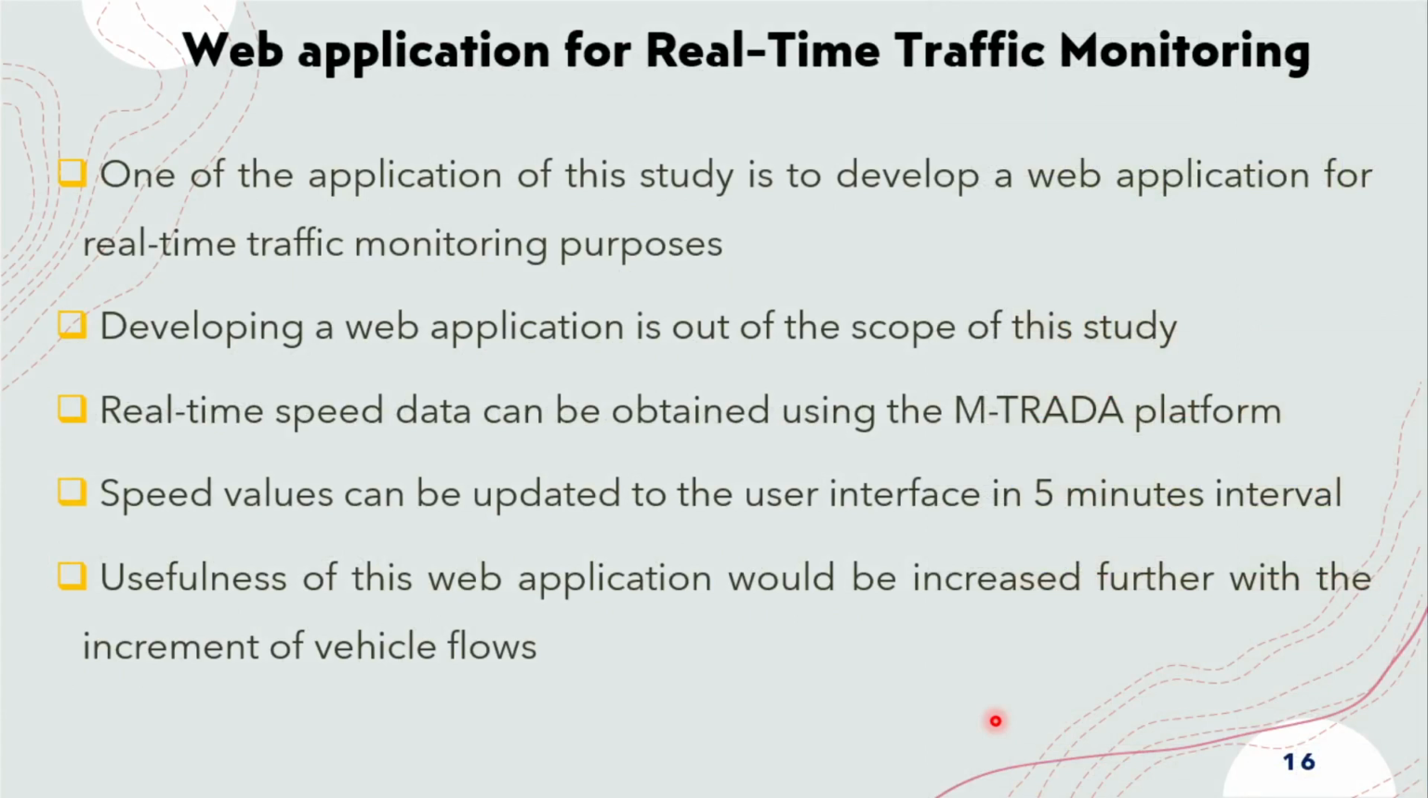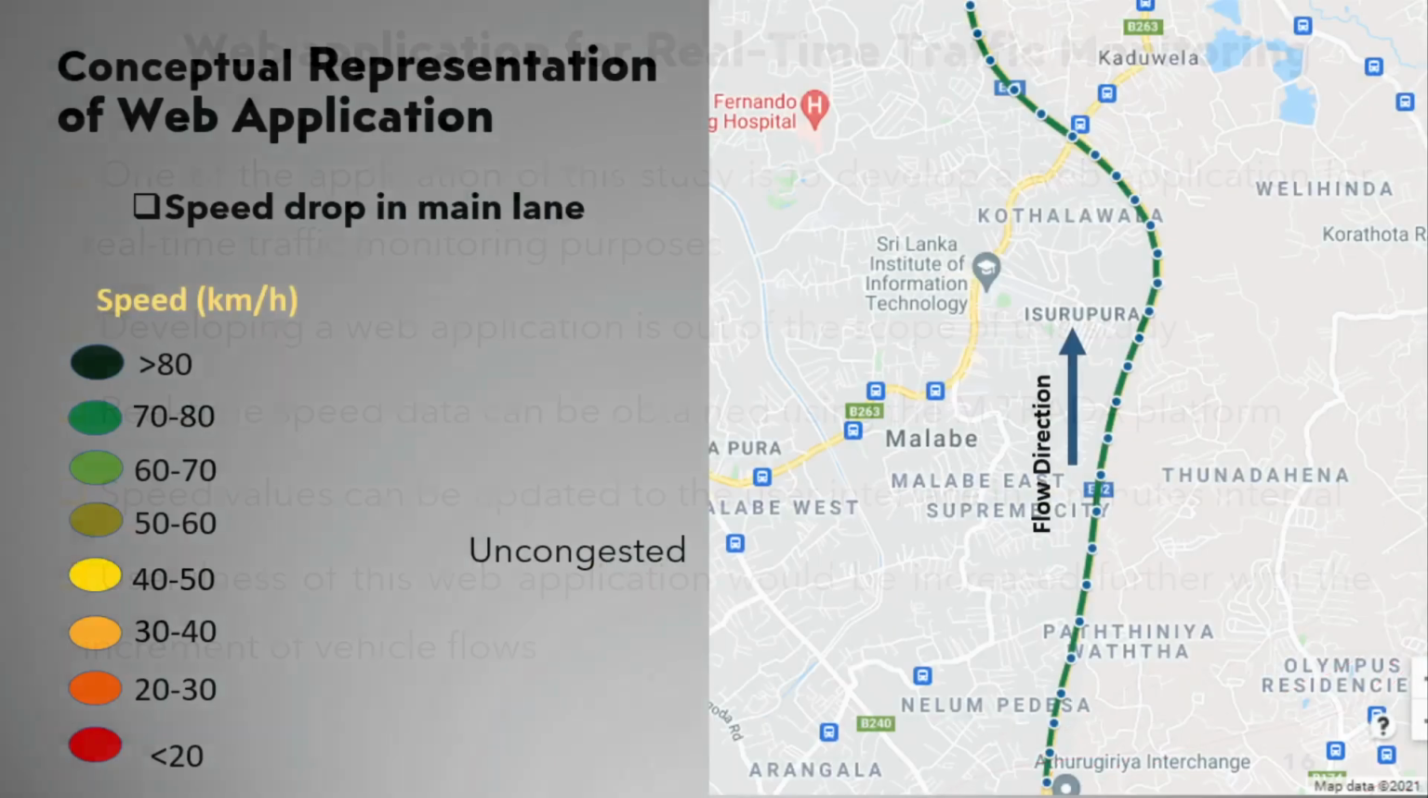One of the applications of the cell transmission model is that it can be developed as a web application that can provide real-time traffic monitoring on expressways. However, the development of a web application is out of the scope of this study, but the required technical aspects have been identified as part of this study. The speed data can be collected in real time through platforms such as Mtrada.